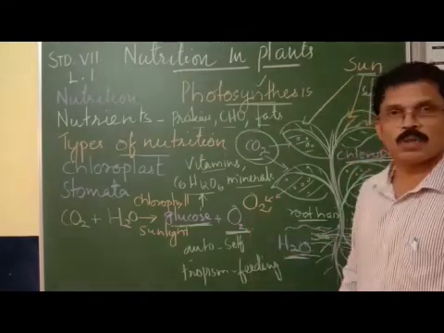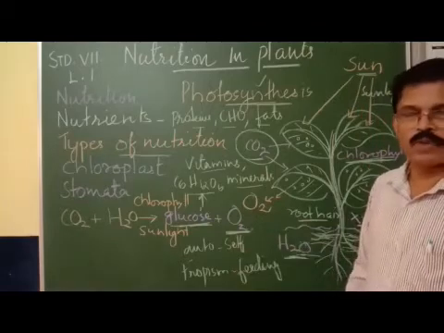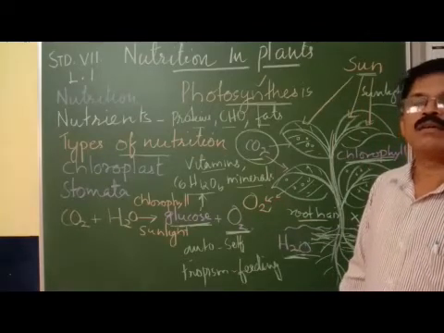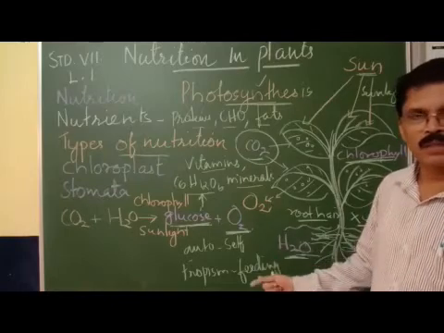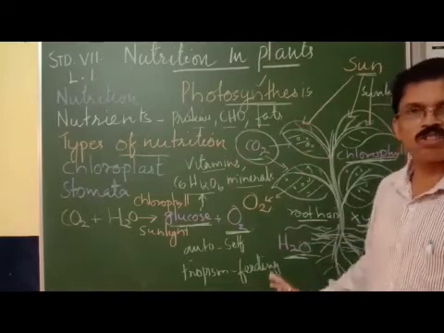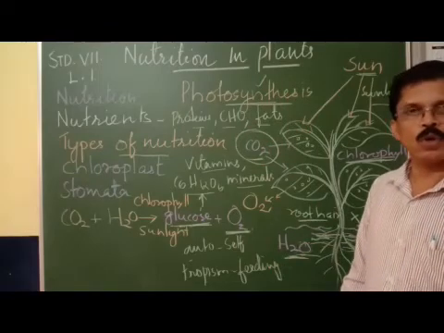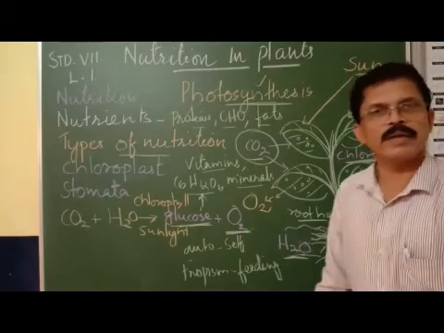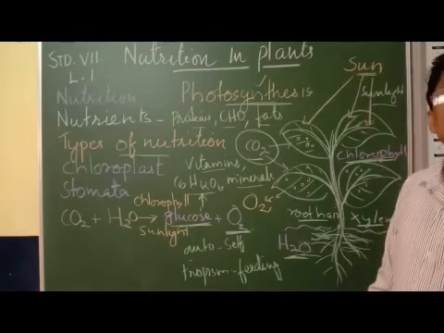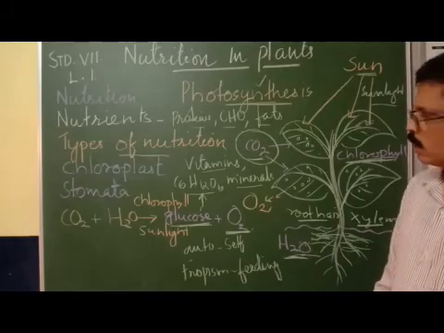Oxygen gas is formed, and it comes out through the stomata. In this way, plants get carbon dioxide, water and sunlight from various sources and synthesize food. This process of synthesis of glucose by using carbon dioxide, water and sunlight is called photosynthesis. It's very clear now? Clear. Thank you.